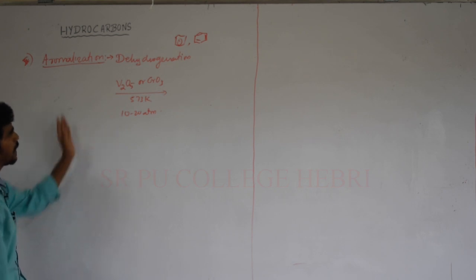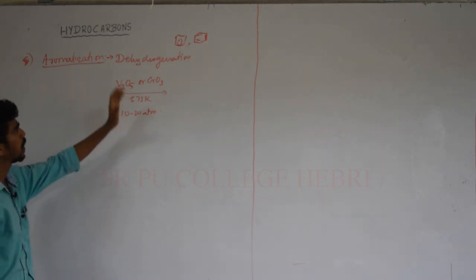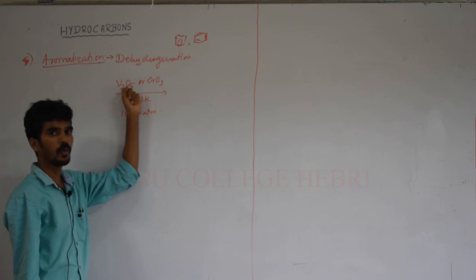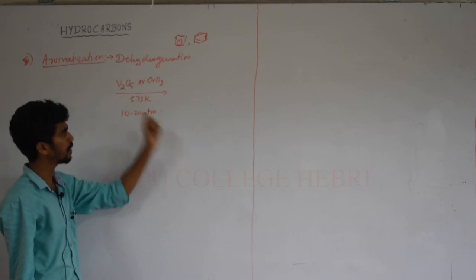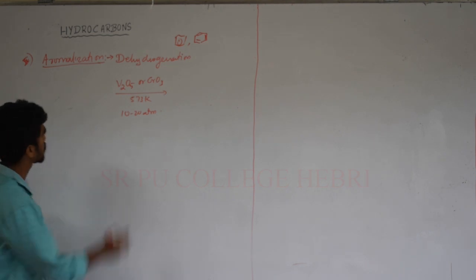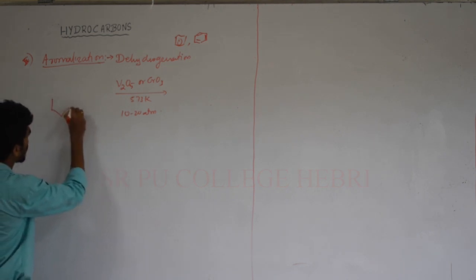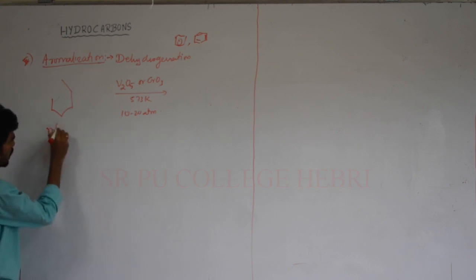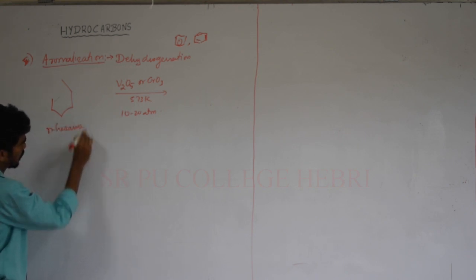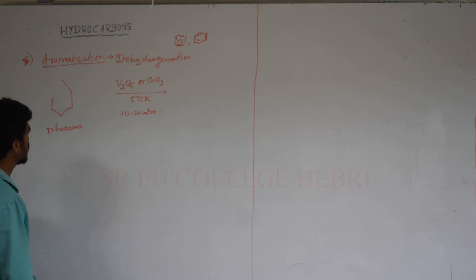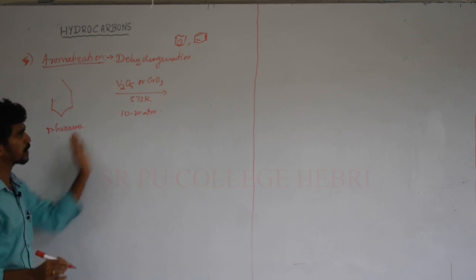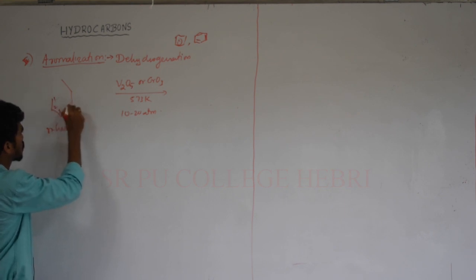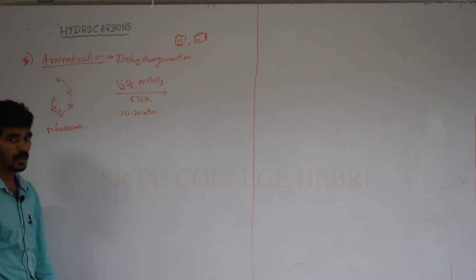So alkane can be converted to aromatic hydrocarbons by V2O5 at 573 Kelvin and 10 to 20 atmospheric pressure. Now I will take n-hexane on the reactant side. n-Hexane is an alkane, and I give the numbers 1, 2, 3, 4, 5, 6.